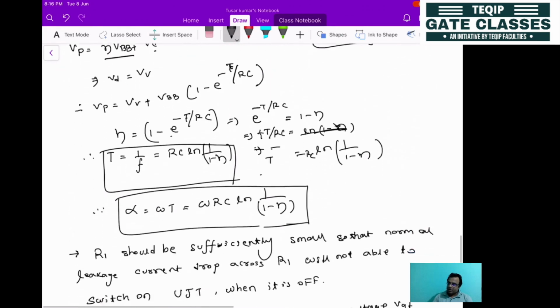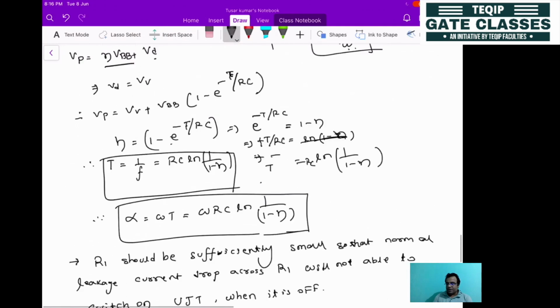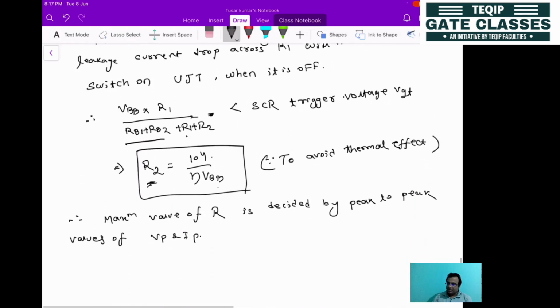During this region only, the capacitor is getting charged through R. So it depends on when it reaches the peak value, what the corresponding current is and what the corresponding emitter voltage VE is, that is Vp and Ip. So it depends on the peak values of Vp and Ip when the capacitor charges to the maximum voltage of Vp.